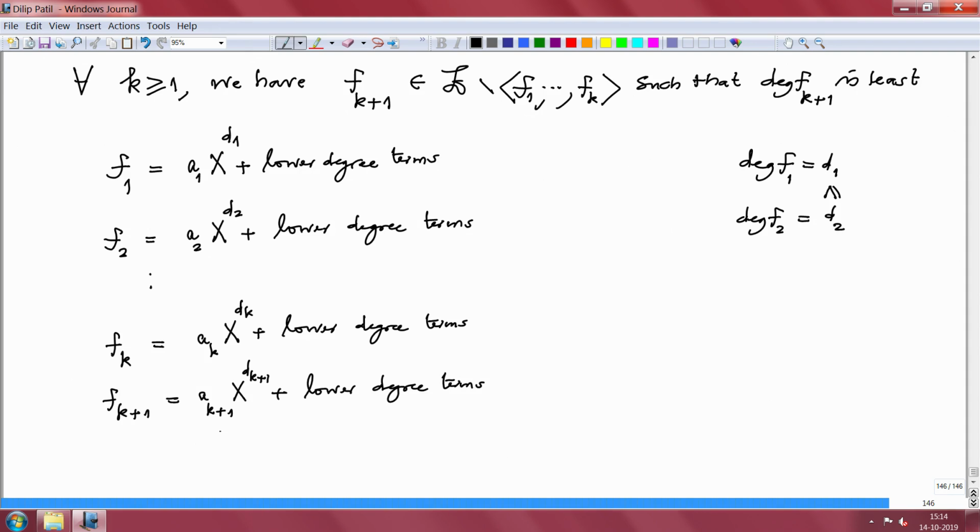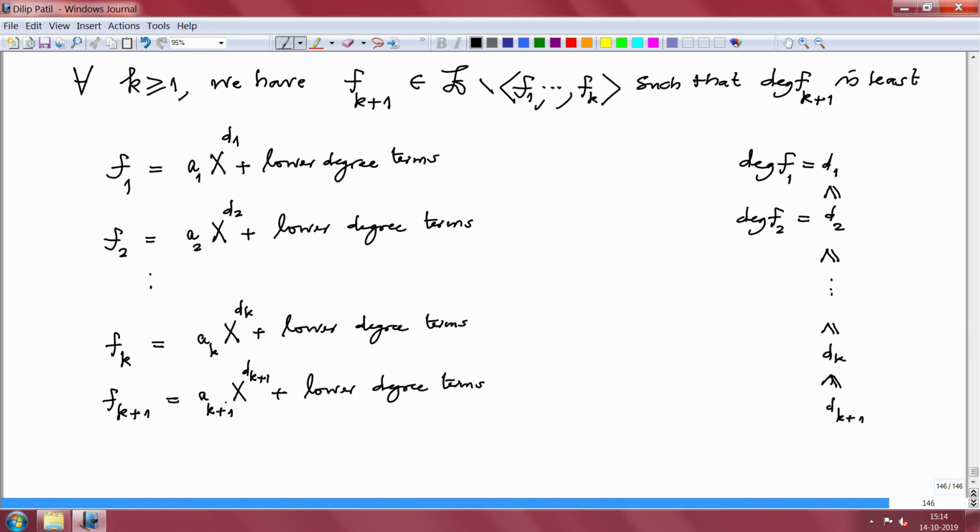Now I want to cancel this term. So d1, this is an increasing sequence, dk less or equal to dk plus 1. And if I have to cancel this term, I will supply the correct power of x to earlier polynomials and then try to cancel this.